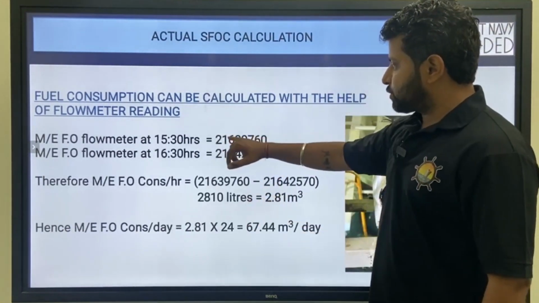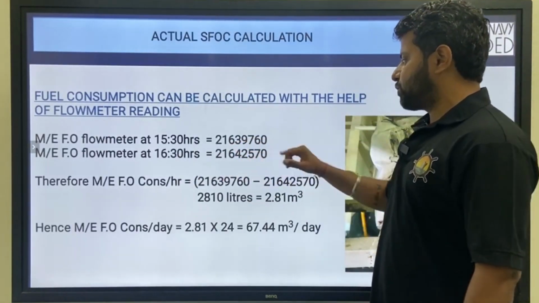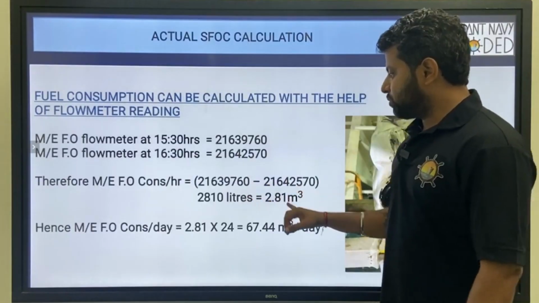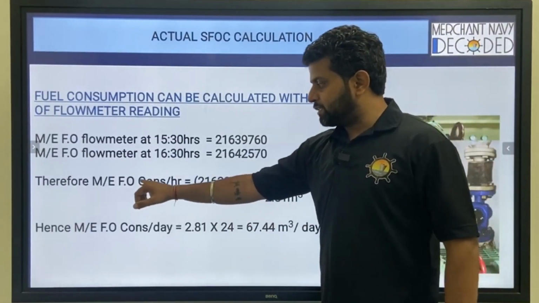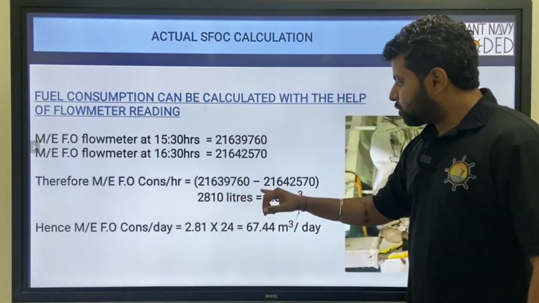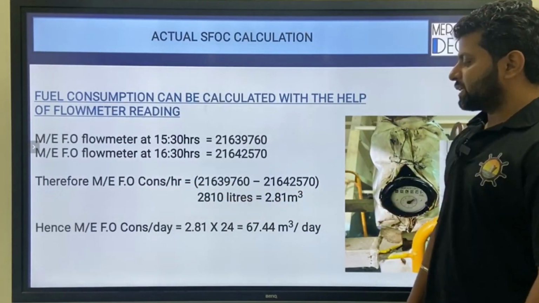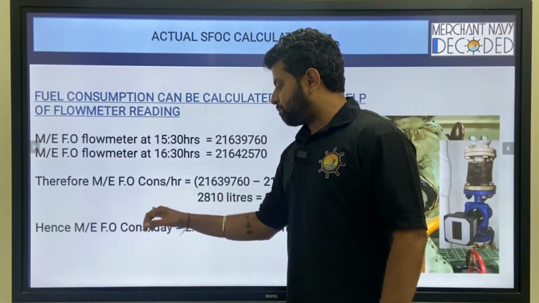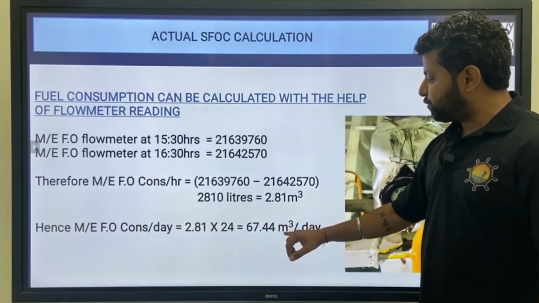So at 1530 it was 21639760, and at 1630 it was 21642570. So this minus this was 2810 liters. That was the total main engine fuel oil consumption in 1 hour, 2810 liters, which is 2.81 meter cube. That means my main engine fuel consumption per day would have been 2.81 times 24, which is 67.44 meter cube